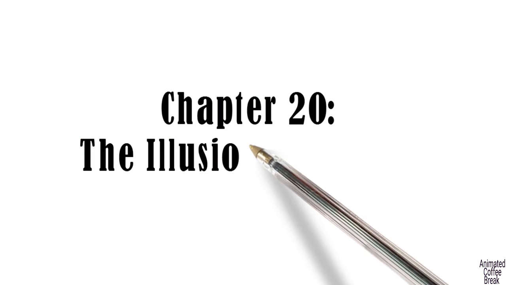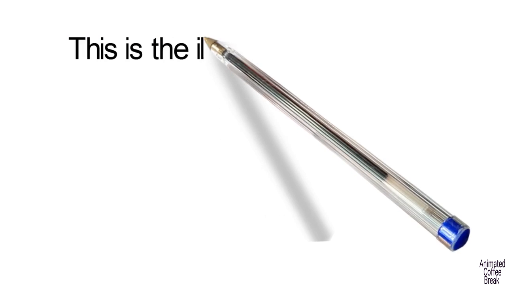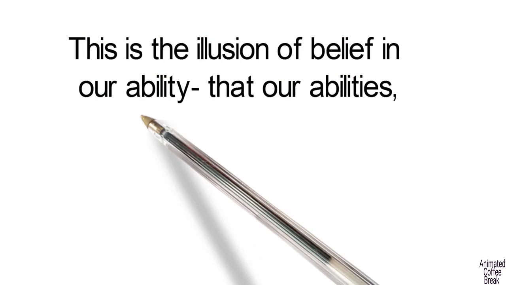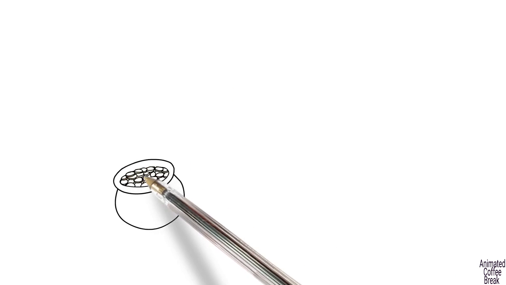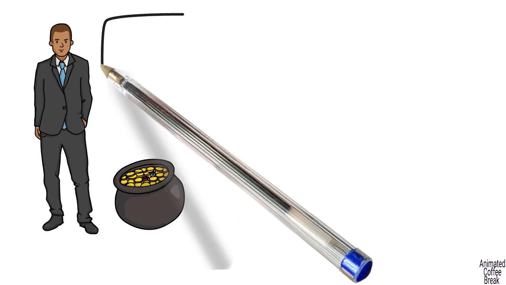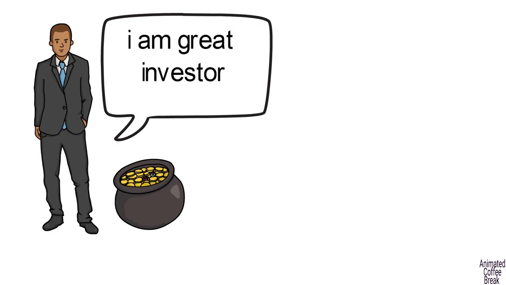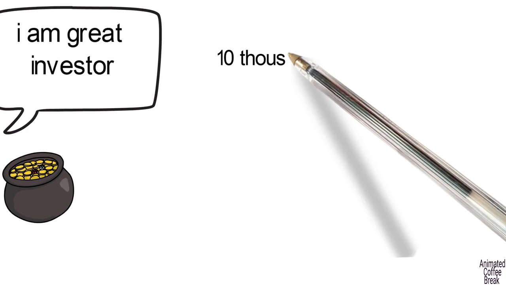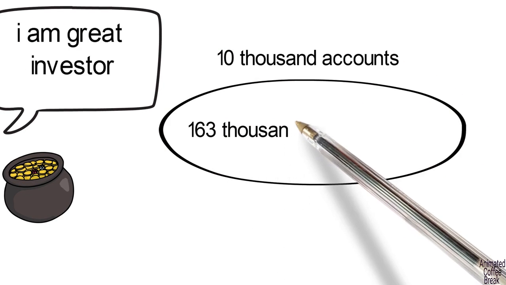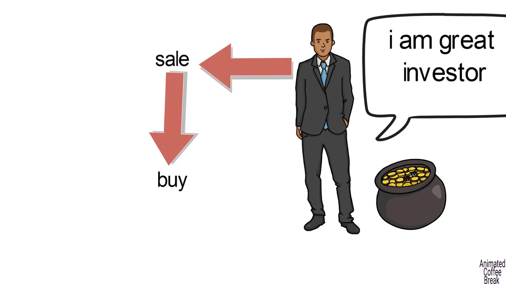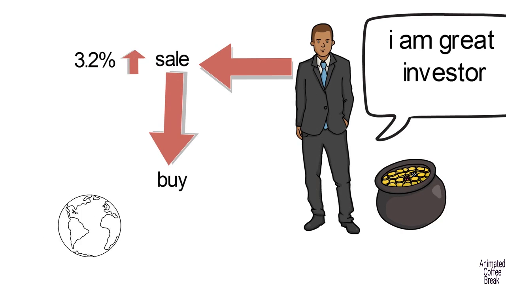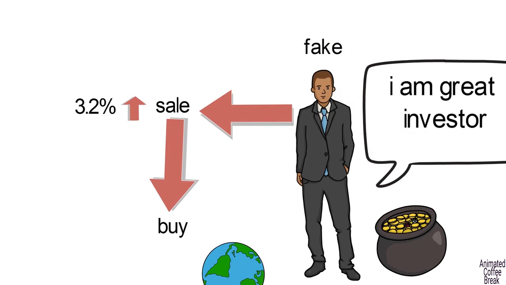Chapter 20: The Illusion of Validity. This is the illusion of belief in our ability, that our abilities and nothing else are what determine the final outcome. For example, Daniel believes that the investment experts industry is based on the illusion of the greater ability of the investment experts to invest money. An examination of 10,000 accounts and 163,000 sales decisions regarding selling one stock and buying another revealed that the stock sold actually gained 3.2% more than the stock bought each year following the sale. In the end, the investment experts weren't such great experts.